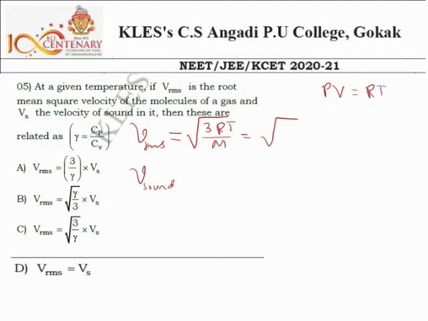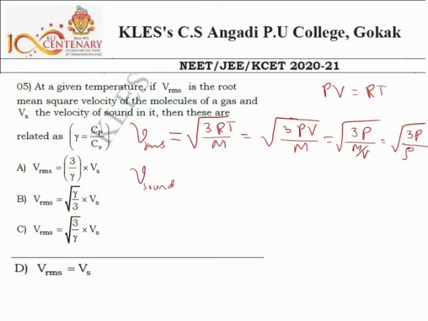So instead of RT I will write P into V divided by the mass as it is. Then I can write P divided by mass, and I write this V here. So the denominator of the denominator will be the numerator, and what do you call M by V? We call it density, and the symbol is rho. So this is rho, right?